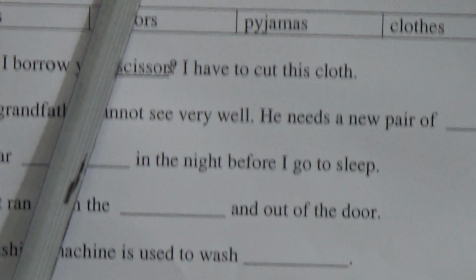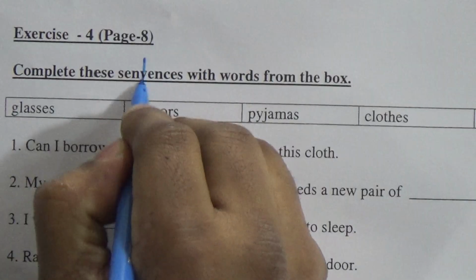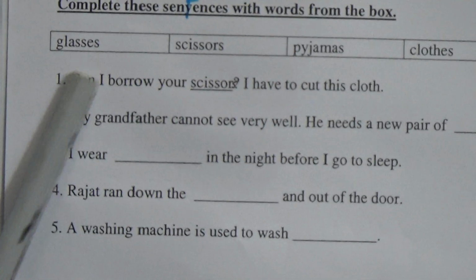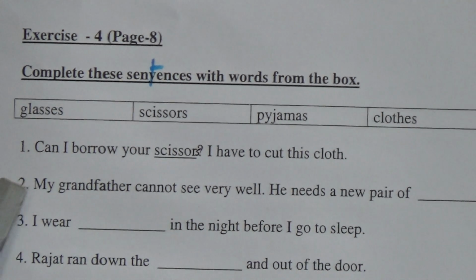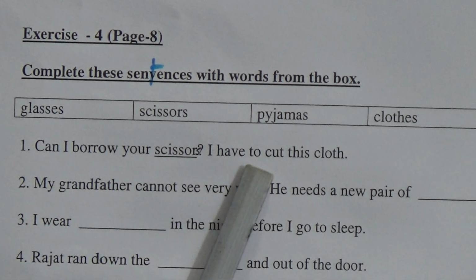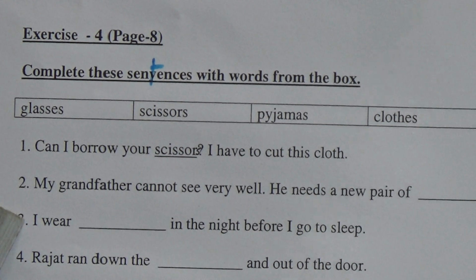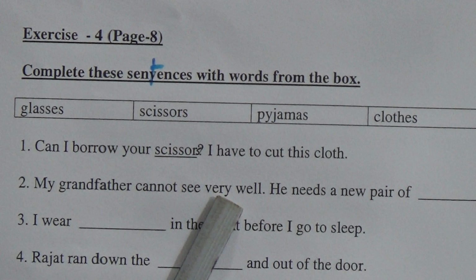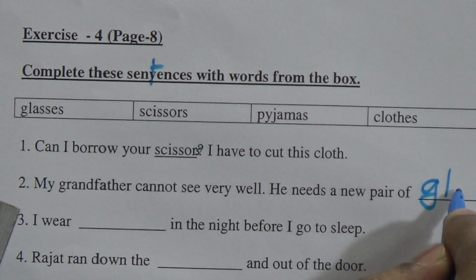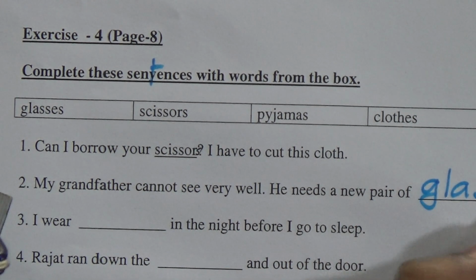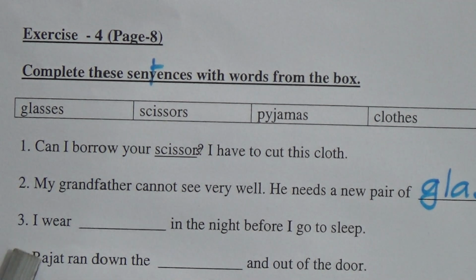Okay. So exercise 4. Complete these sentences. These will be sentences with words from the box. Glasses, scissors, pajamas, clothes, stairs. So number 1, can I borrow your scissors? I have to cut this cloth. Number 2, my grandfather cannot see very well. He needs a new pair of dash. So what? Glasses. Because he cannot see. G-L-A-S-S-E-S. Very easy.